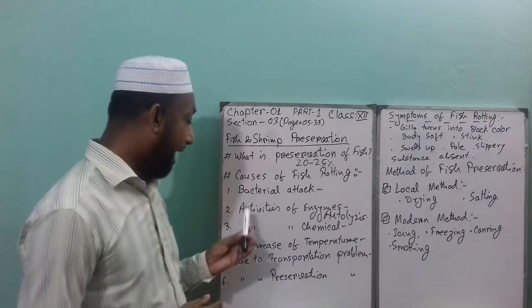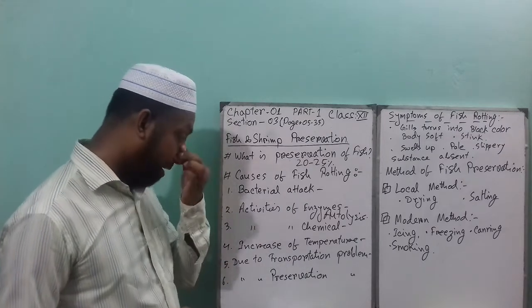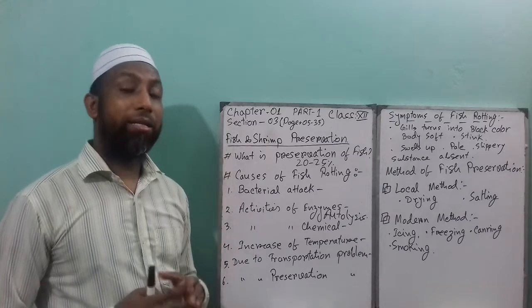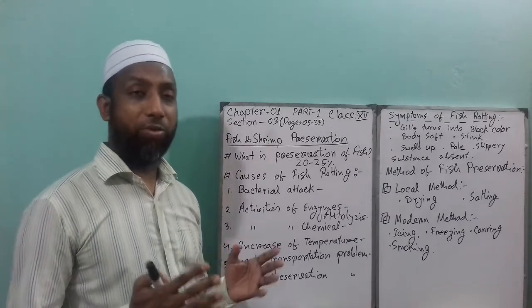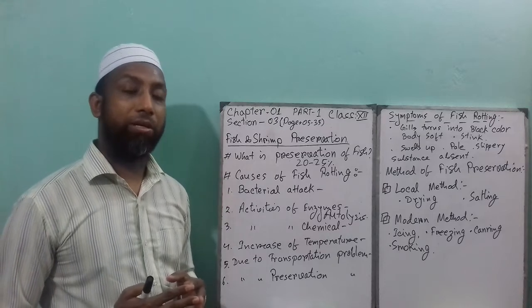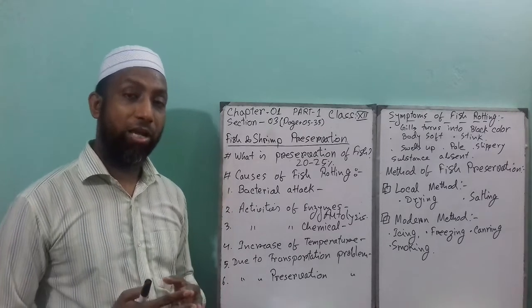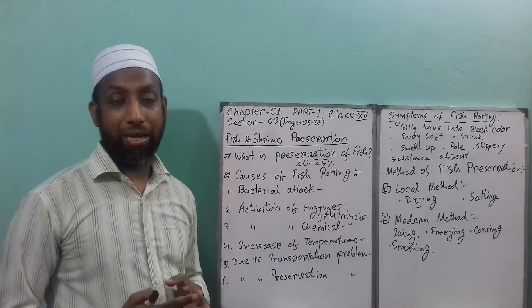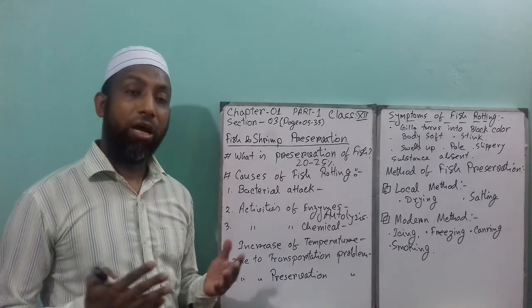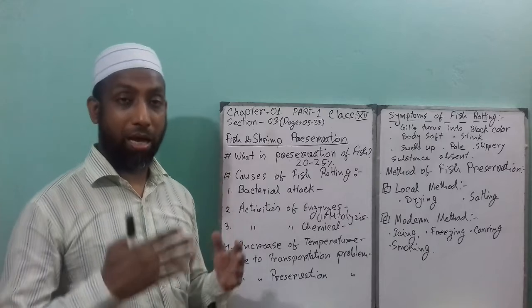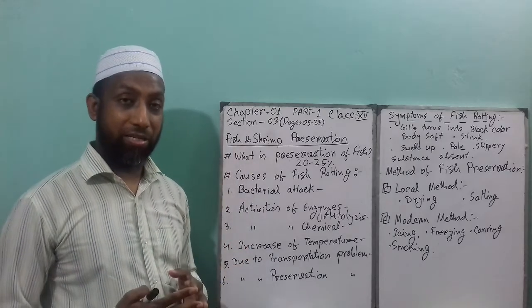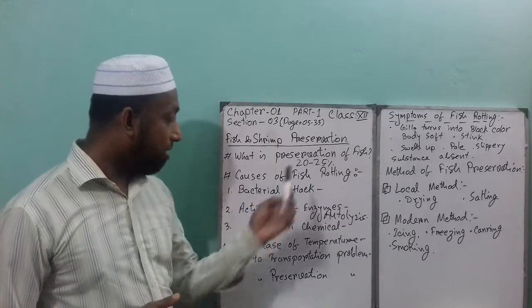Next one is the activities of chemicals. What is the activity of chemicals? Same thing: numerous types of chemical substances are present in the fish body when it is alive, but at that time they do not do any harmful activities. But after the fish dies, they start their activities. That means the fish starts rotting.